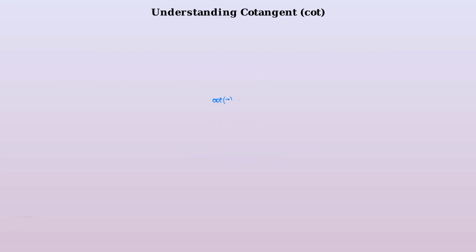These examples demonstrate the key relationships of cotangent. Remember that cotangent equals cosine over sine, and it's also the reciprocal of tangent. These fundamental relationships will be crucial as we move forward to explore derivatives and more advanced applications.